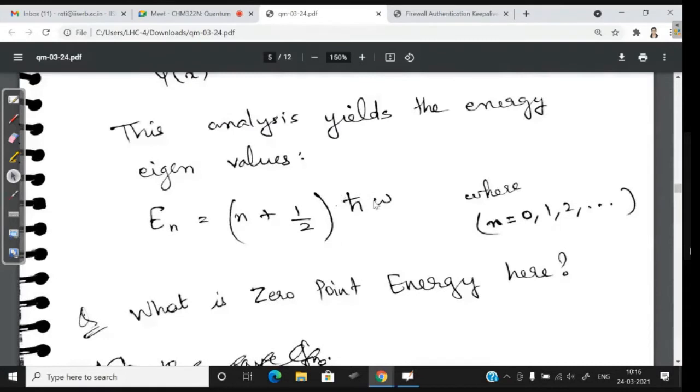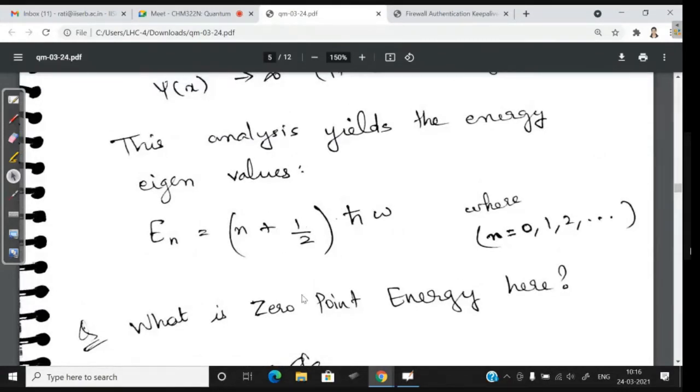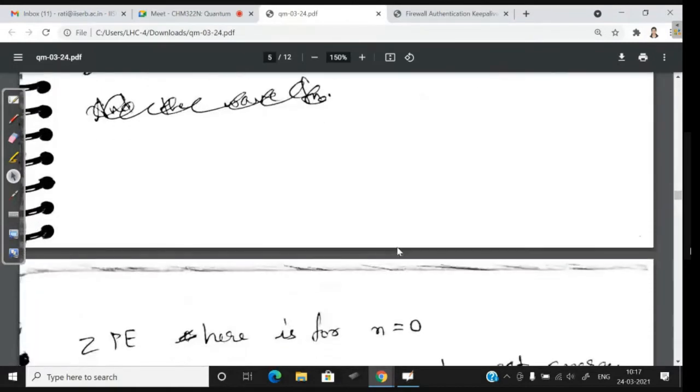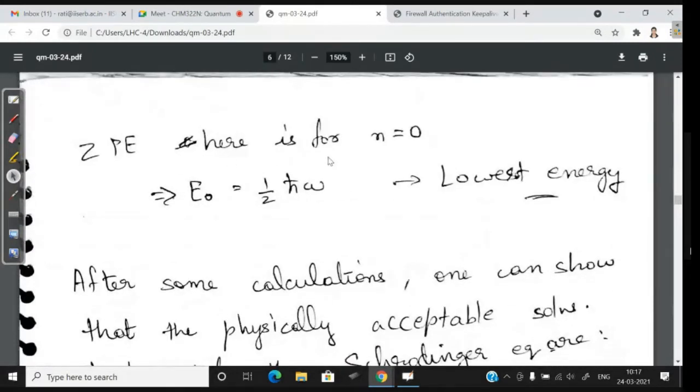So here the question is, what is the zero point energy? For n equal to 0, that is h cross omega by 2. So obviously the energy is not 0; E0 is some finite value. That's the whole concept of zero point energy. So the zero point energy here is for n equal to 0, E naught is equal to half h cross omega. This is the lowest energy.